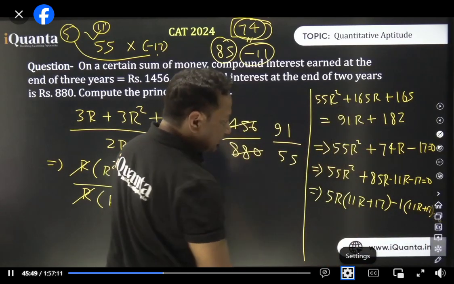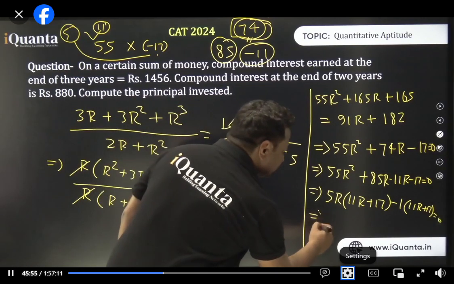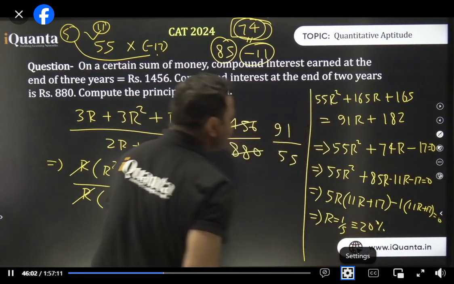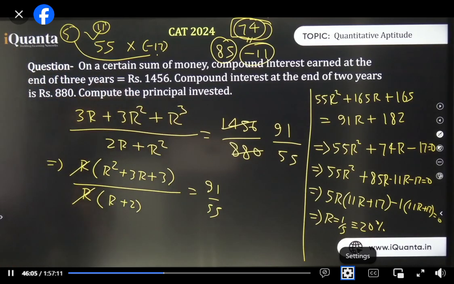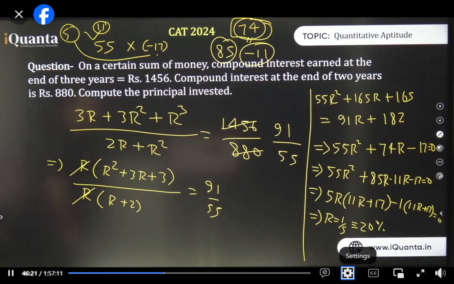Now you know the value of r will be either 1 by 5 or minus 17 by 11. Negative हो नहीं सकता. So answer is r is 1 by 5. That is 20%. 20% is the rate. We need to find the principal. All of you got it? Calculation लंबा है लेकिन कोई बात नहीं. Easy है, isn't it? The rate of interest is 20%.